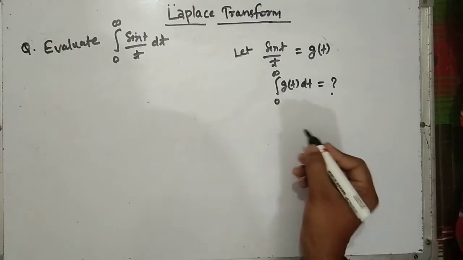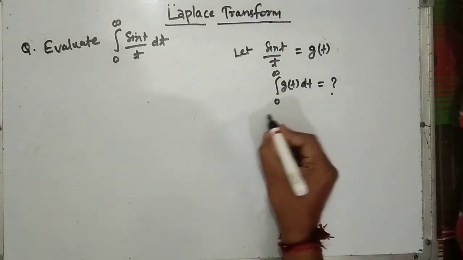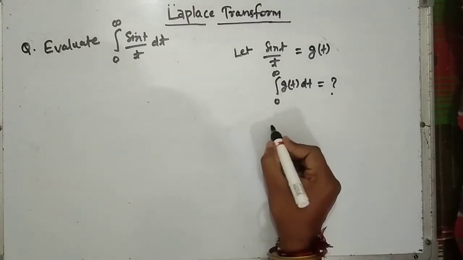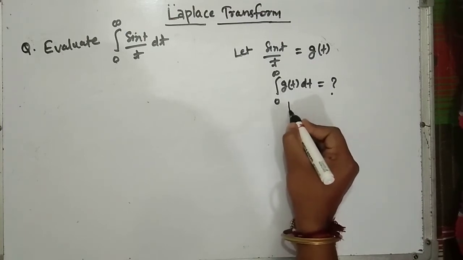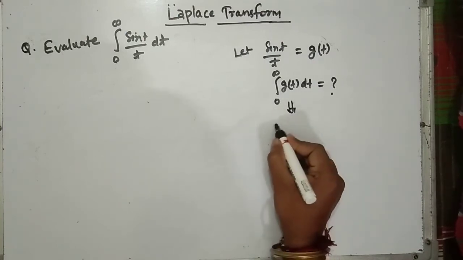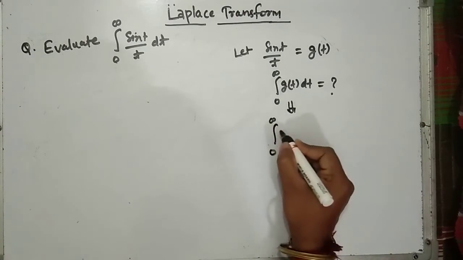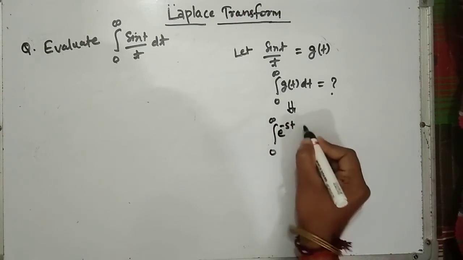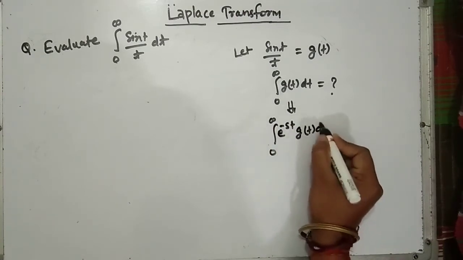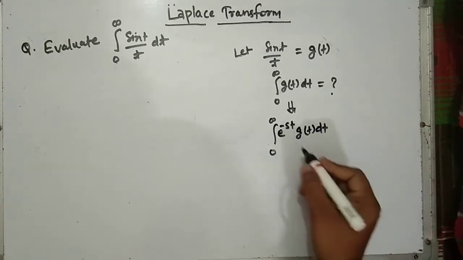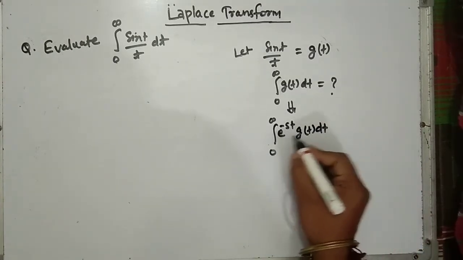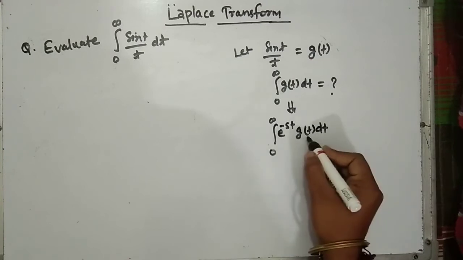If we write this integral this way, integration from 0 to infinity of e to the power minus st g(t) dt, this is the basic definition of Laplace transform.